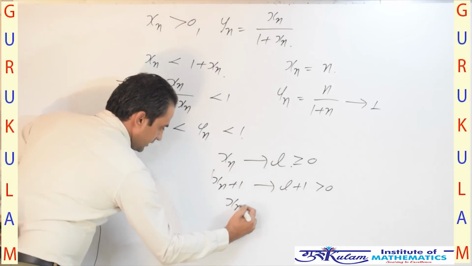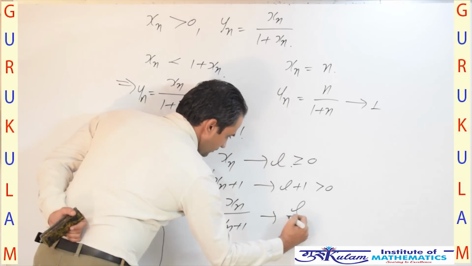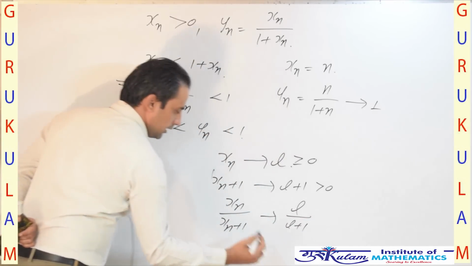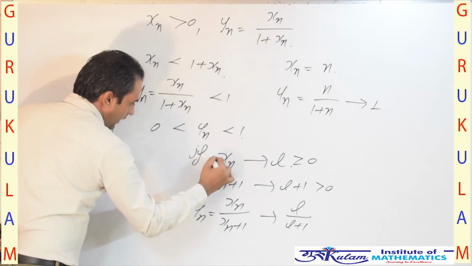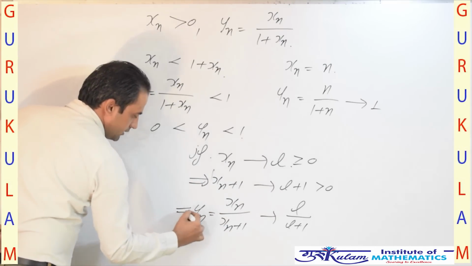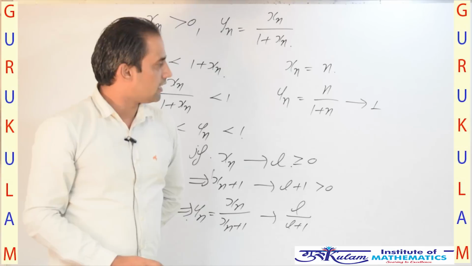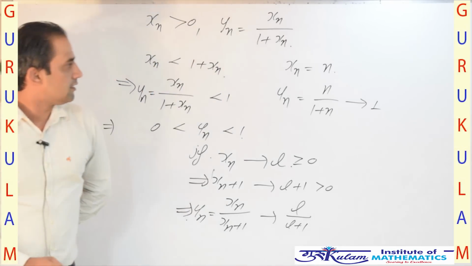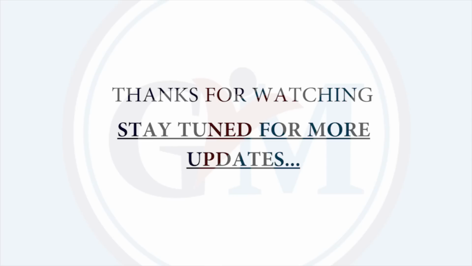So xn upon xn plus 1, that is yn, converges to L upon L plus 1. So if xn is convergent, xn plus 1 is convergent, which implies yn is also convergent. Hence your second option is the correct option. So your answers are the second and third.